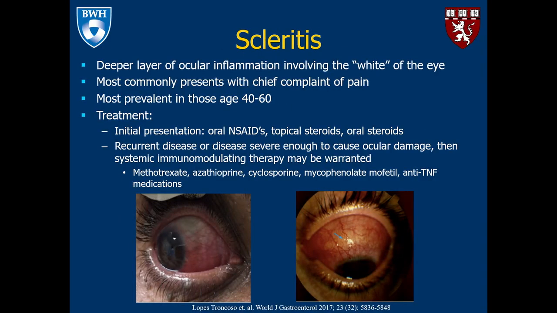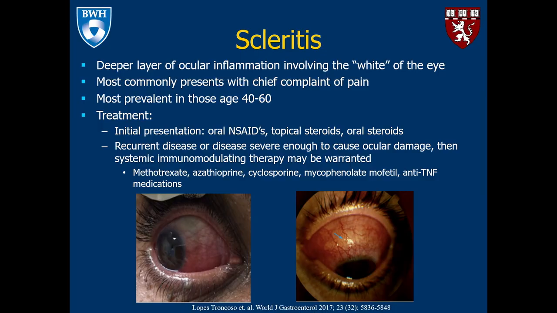Scleritis is inflammation of the deeper layer of the eye involving the white of the eye. It most commonly presents with complaints of pain and is most prevalent in patients who are aged 40 to 60. Treatment often includes oral NSAIDs, topical steroids, or oral steroids.